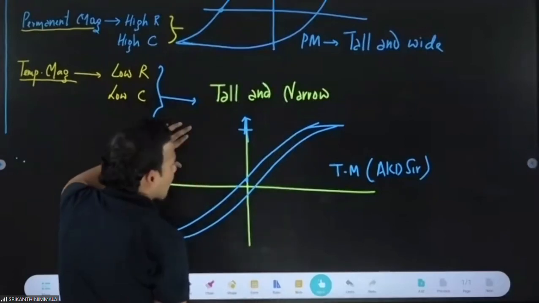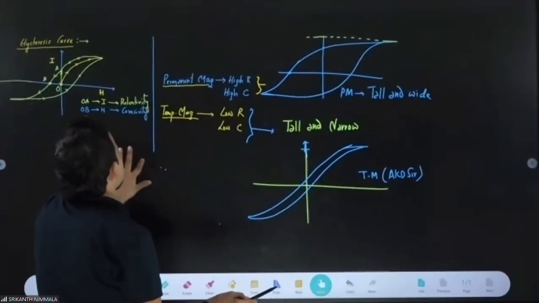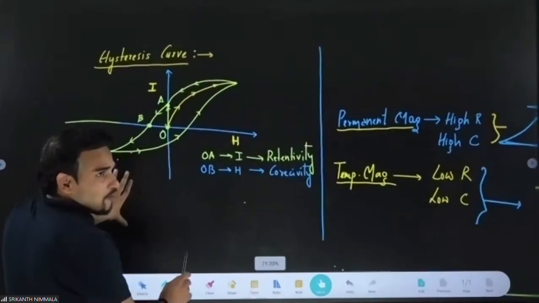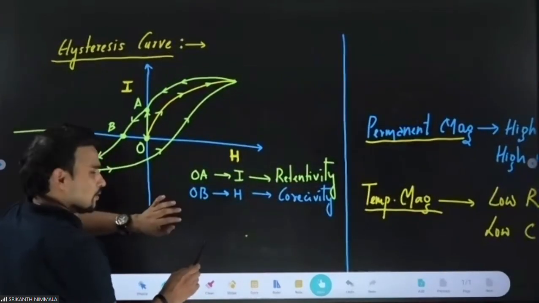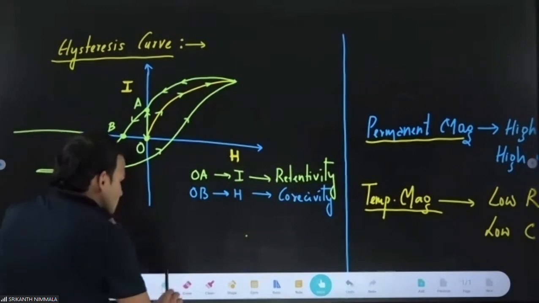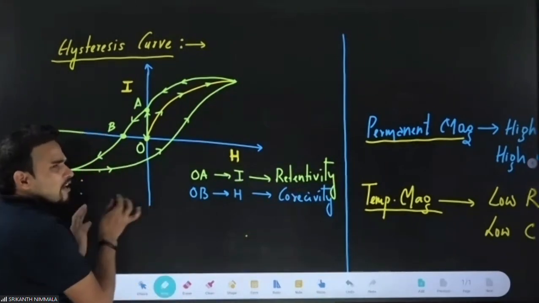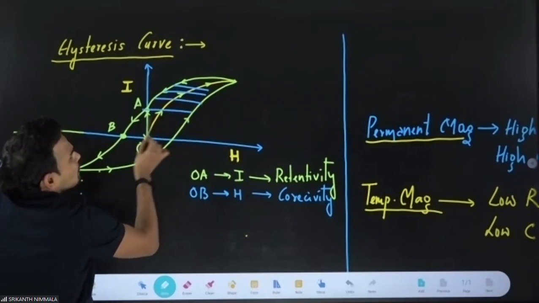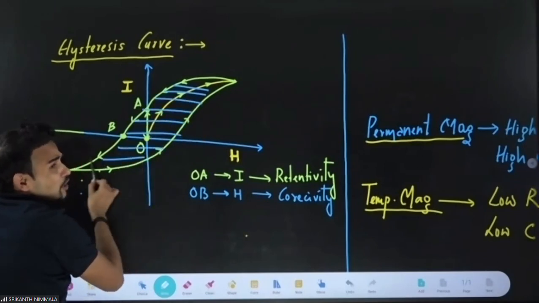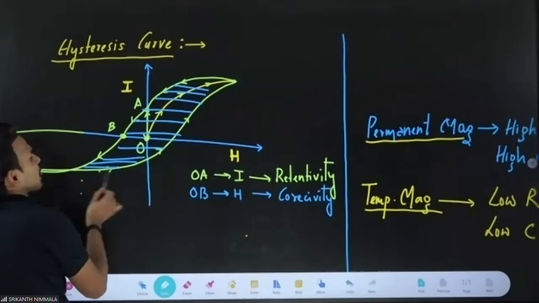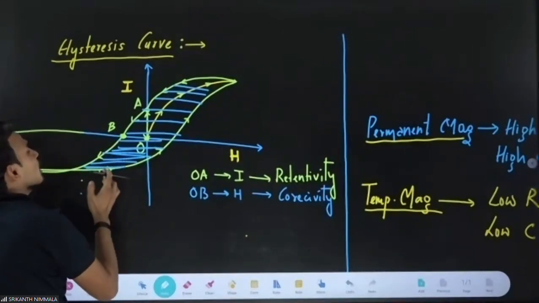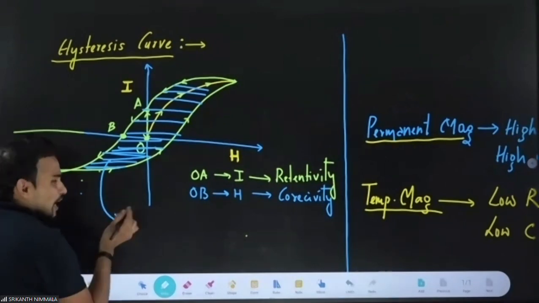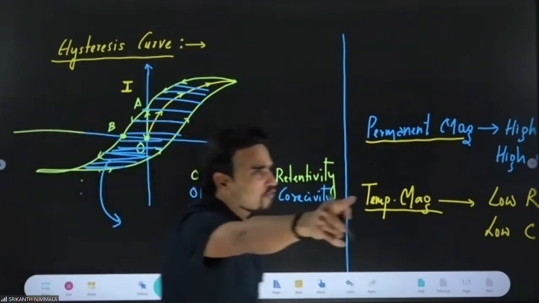Always remember, the area of every curve tells you something. Area of every curve represents something. So here also, the area of the hysteresis curve which you draw is an important theoretical question. Always remember, this area of the hysteresis curve represents loss in magnetic energy.